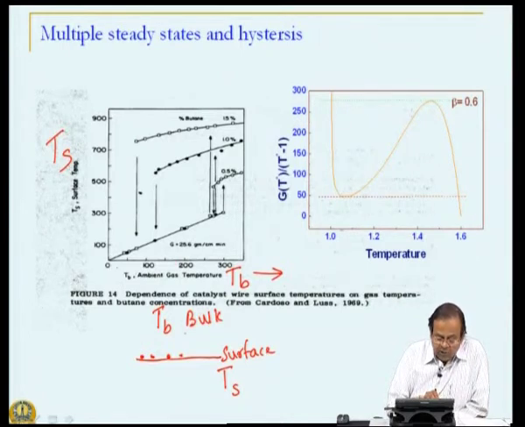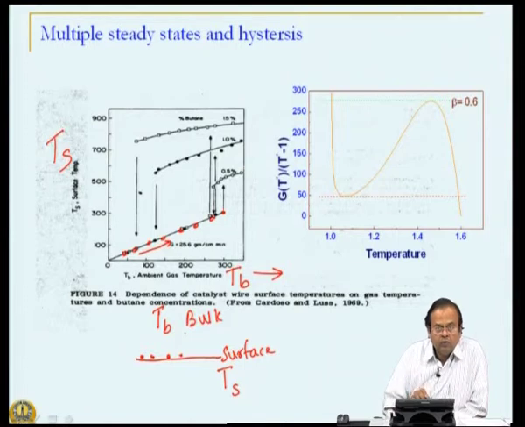As I am increasing my bulk ambient temperature, my surface temperature is increasing, and it is increasing in this particular manner. So, these are all the points that we will get. Okay. This result is for different values of butane concentration. So, let us focus on one particular example over here.